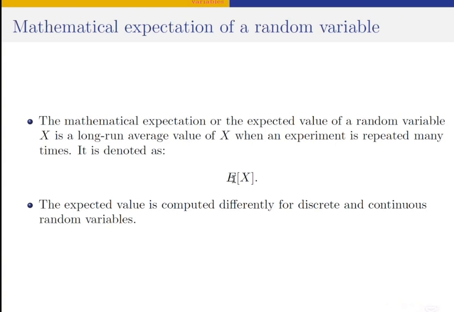The expected value is computed differently for discrete and continuous random variables. Recall in our previous discussion, we saw what discrete random variables are and what continuous random variables are. Discrete random variables are variables that assume specific or countable values. It's quite different from continuous random variables, which are random variables that assume values in some interval.